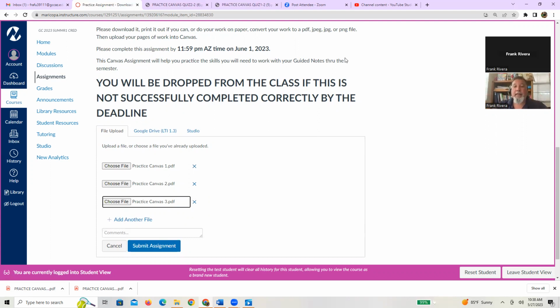So what I did is turned them in. I actually turned 3 pages in, but there's only 2 in the assignment. However, you might have the ability, like I said, in CamScanner, to take these 3 pages and put them in one file. If you do that, then all you've got to do is choose one file at this point. All right, and now that you've done that, you're going to press the Submit Assignment button.